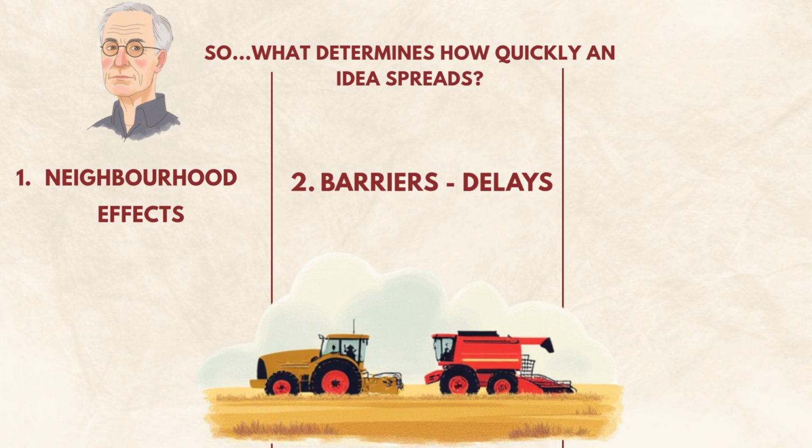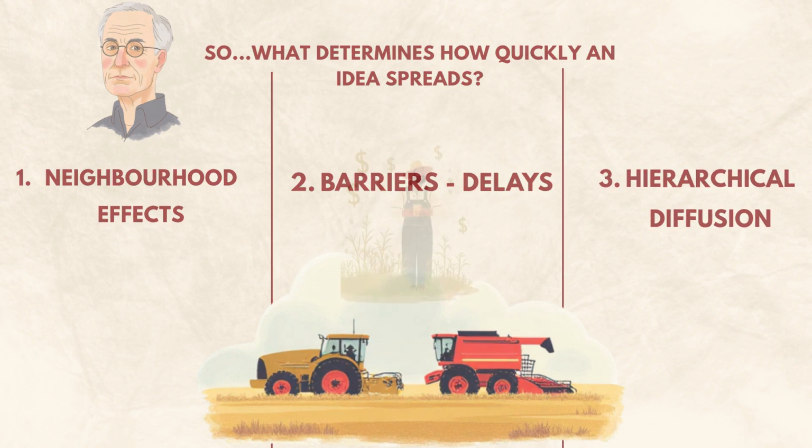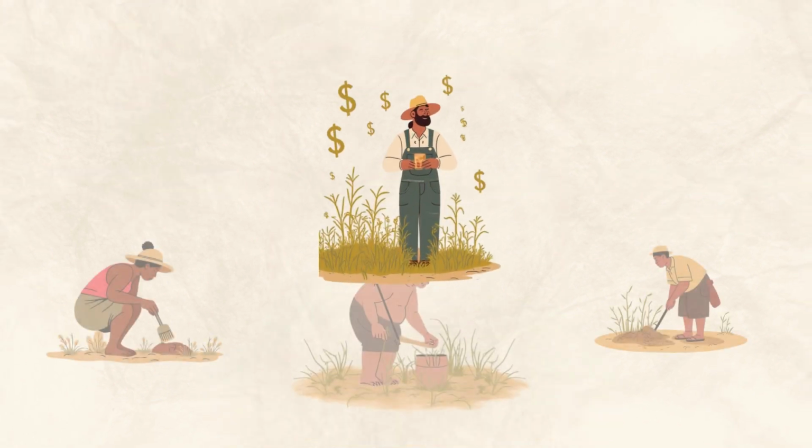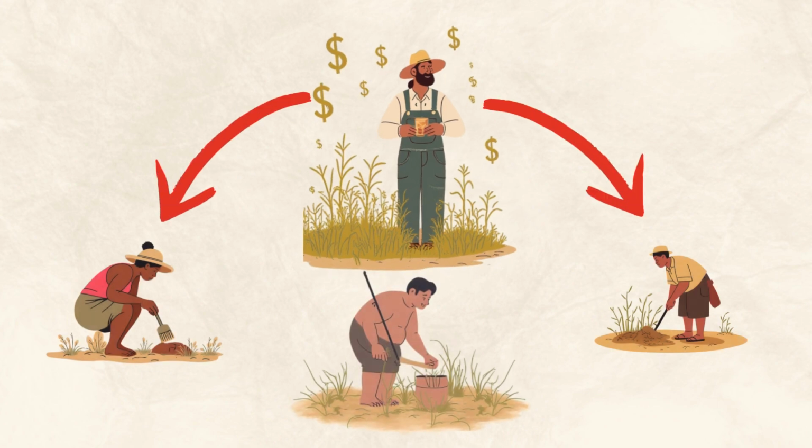And third, hierarchical diffusion. Often, new ideas spread from the top down. Wealthier or more influential farmers try it first, setting an example for the rest. So adoption often flows from the richest to the poorest, or from urban centers to rural areas.